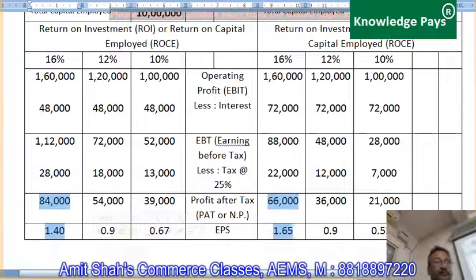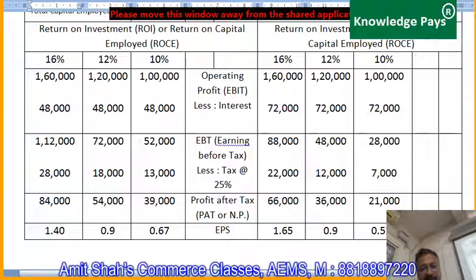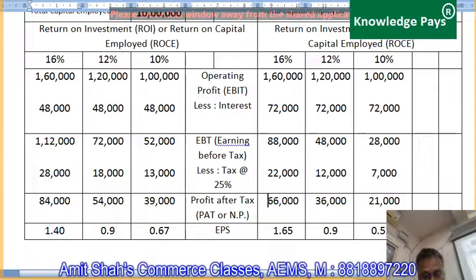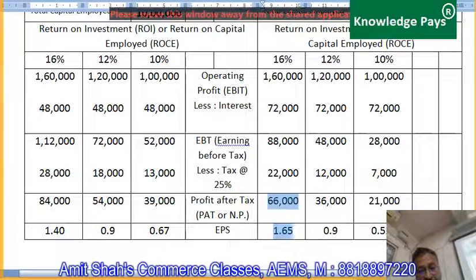Because they're paying 12% interest. No, they both are paying 12%. Here also 12% and here also 12%. Because the number of shares is less in option 2. Very right. Because here the number of shares, meaning the number of owners, is more, among whom the profit is to be distributed, and that is why everyone has got a lesser share in profits. Here the number of owners is lesser, and that is why everyone has got more profit. And that is exactly the crux of trading on equity.